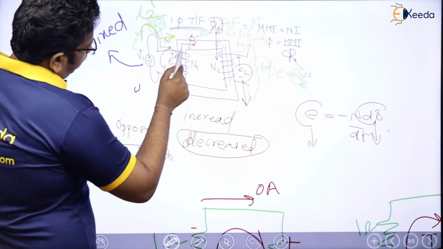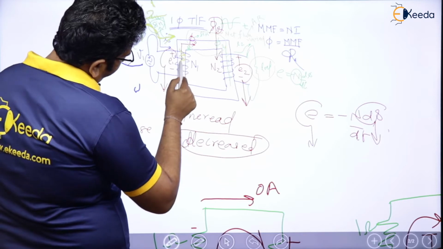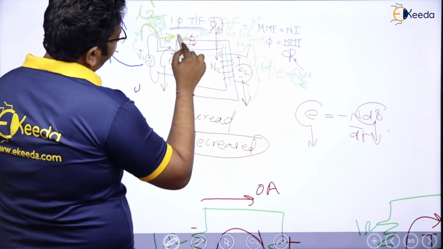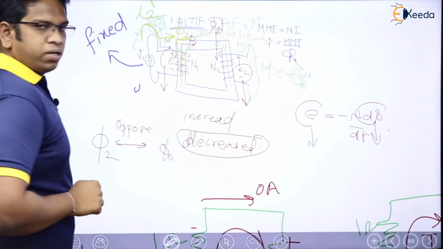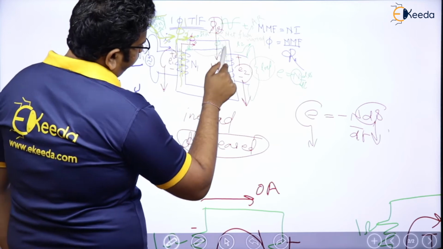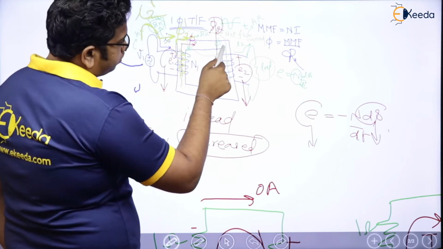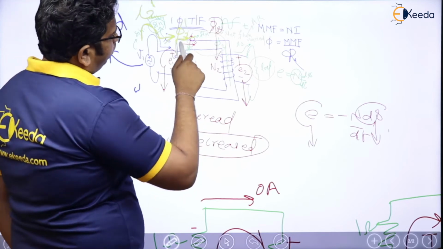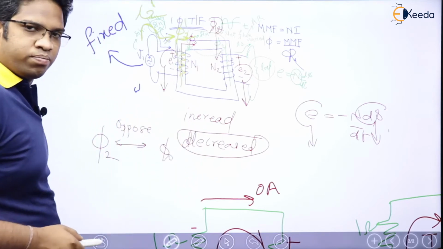Now if you see, because of this load, more current I2 dash flows here. I2 dash is also flowing through the same winding like this. So because of this, one more flux will come, which is phi 2 dash. Am I right or wrong? So this is phi 2, and this is phi 2 dash. Phi 2 and phi 2 dash are opposing each other.